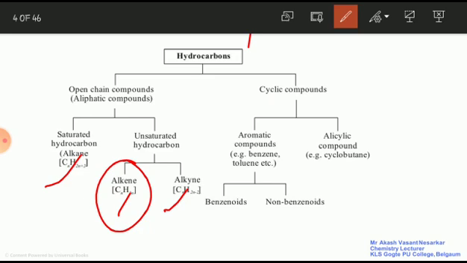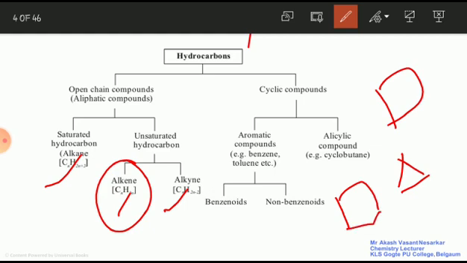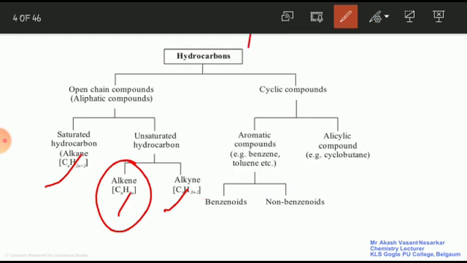Hydrocarbons, open chain, cyclic compounds, saturated, unsaturated, aromatic, alicyclic, benzenoid, non-benzenoid. Remember the examples of aromatic compounds, benzene and toluene. Alicyclic compound, cyclobutane. This is your cyclobutane. This is your cyclopropane. This is your cyclopentane. So these are all alicyclic compounds. Benzenoids, remember, should contain benzene ring. Non-benzenoid should not contain the benzene ring.